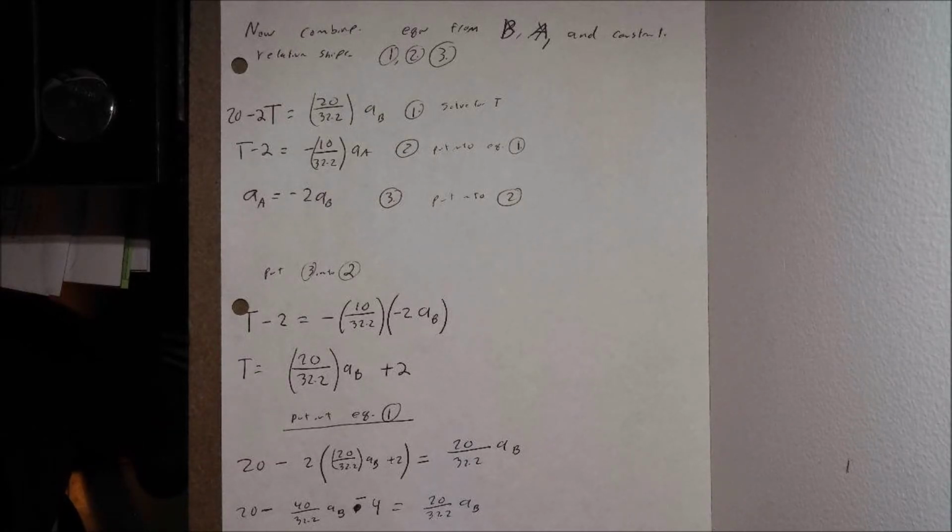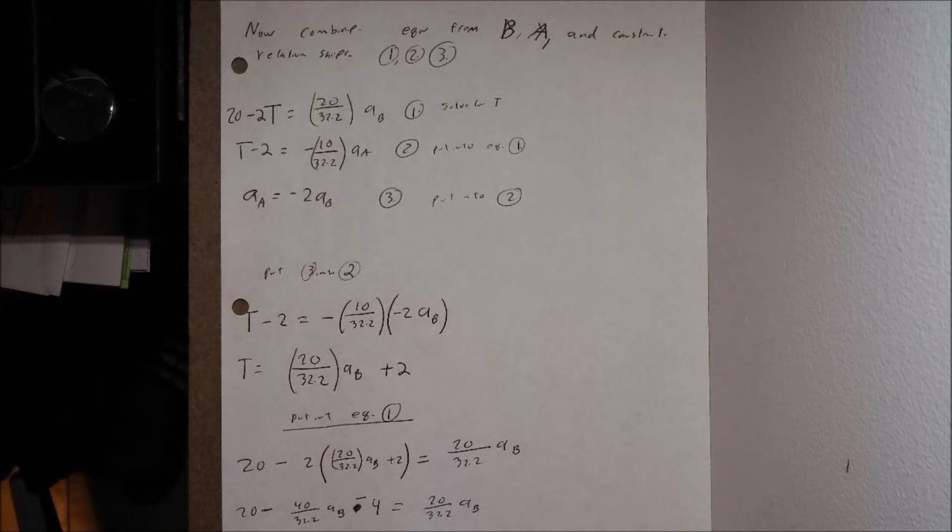So now we've gone through both block A and block B, done out our free body diagrams, established our equations of motion, and have two equations that we can utilize. What we want to do is take those equations of motion that we found for block A and block B and combine them together in order to get towards our final goal, which, recall, is the velocity of block A at a certain distance.